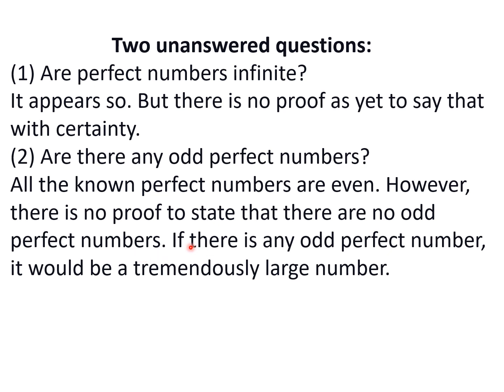So what is the conclusion? If there is any odd perfect number, it would be a tremendously large number. The 51st perfect number, which is also even, has more than 49.7 million digits. So you can very well imagine, if any odd perfect number were there, you could just imagine what would be the size of that number.